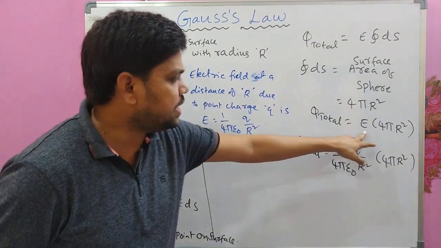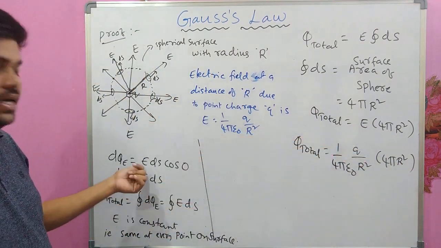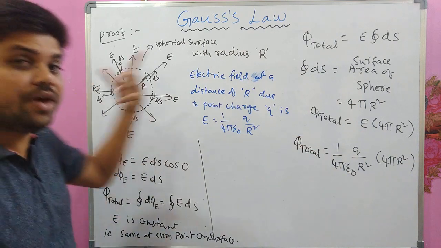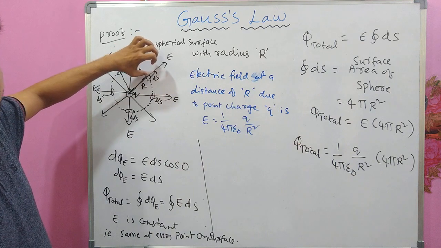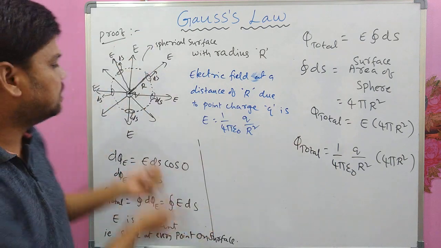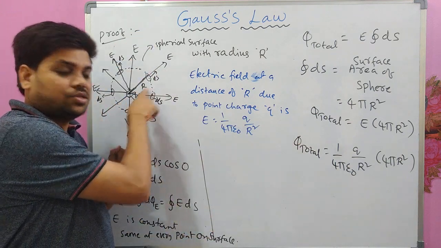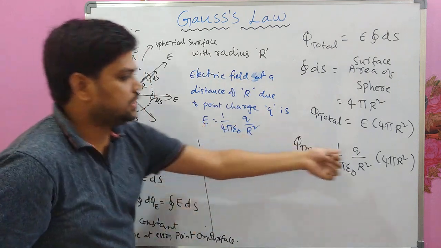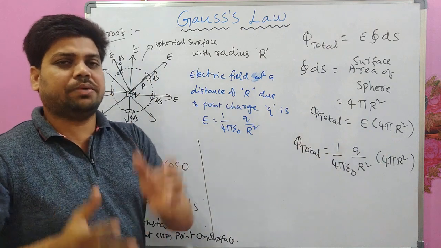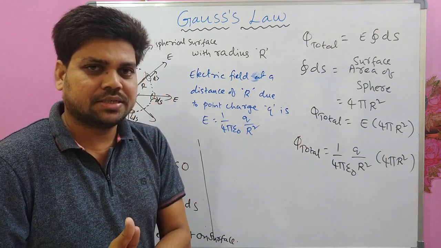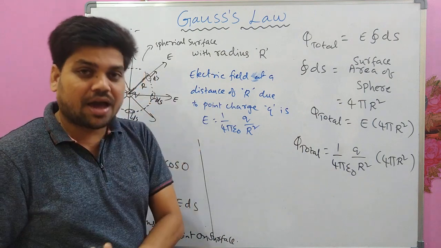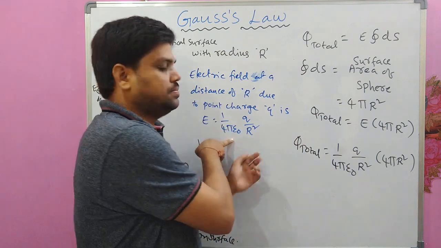See, what is this E? E is the electric field produced by what? This point charge. Where? On the surface. At what distance? Capital R. So exactly matching with this. See, this is electric field produced by a point charge, and at a distance of capital R, that electric field value is this.